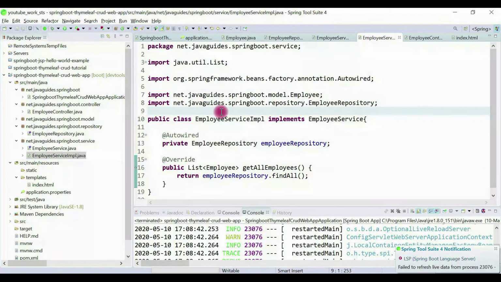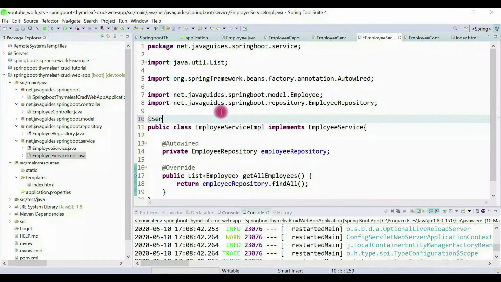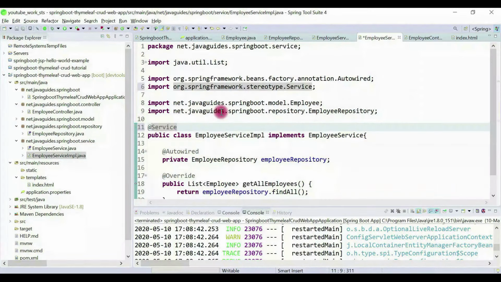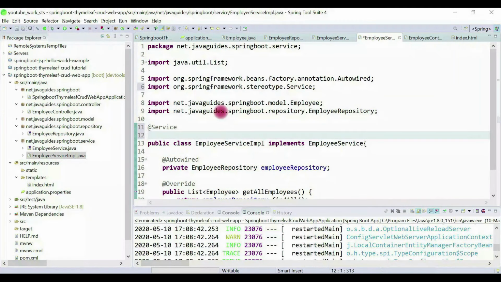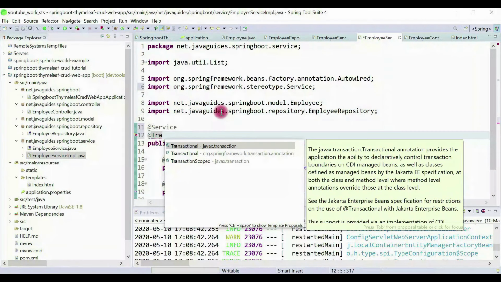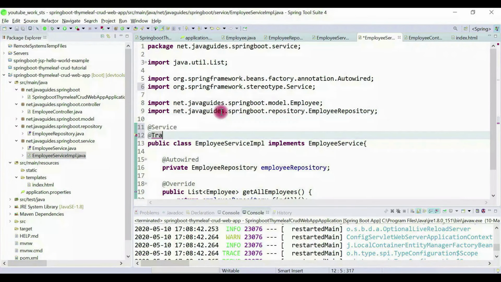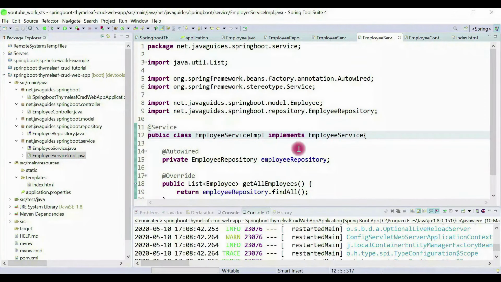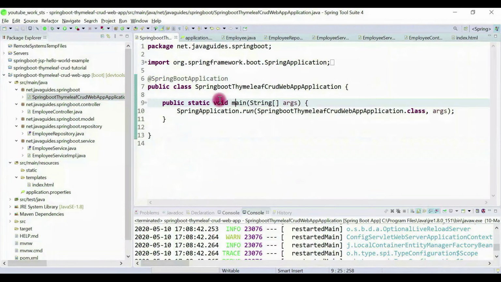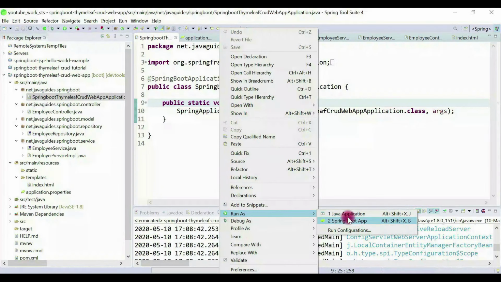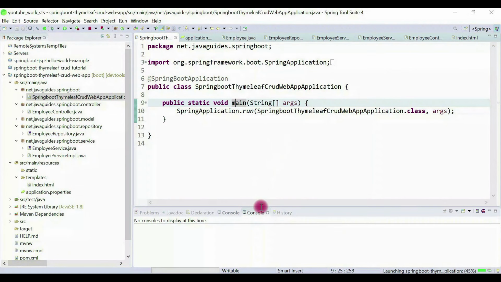So here basically we need to add the @Service annotation, and also we need to provide the @Transactional annotation. So we can skip this annotation because Spring Data JPA internally will handle the transactions, so we can skip it. Now what we'll do, we'll run our Spring Boot project once again, Spring Boot app.